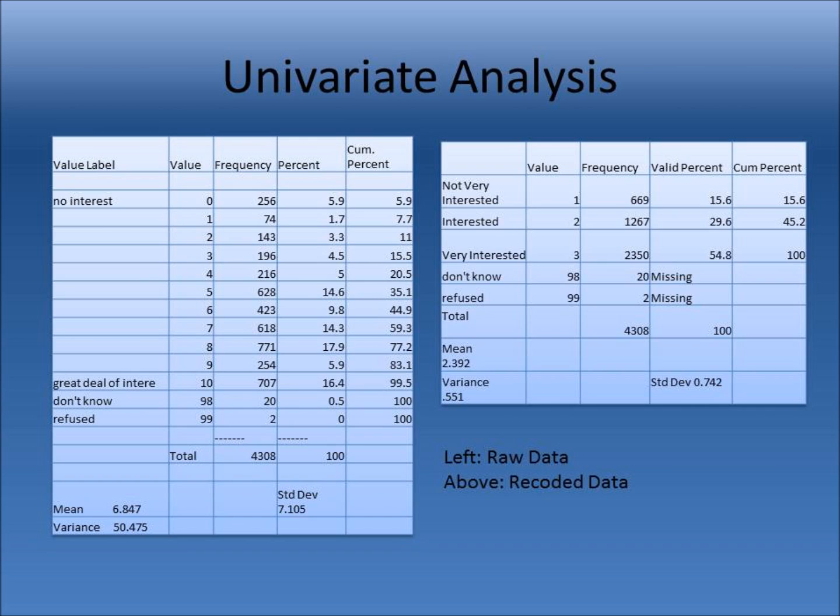Here we have our univariate analysis. To the left, we have the table with the raw data, which doesn't take into account the people who answer don't know or refuse to answer the questionnaire. On the right side, we have the recoded table, which explicitly tells us all the percentages.